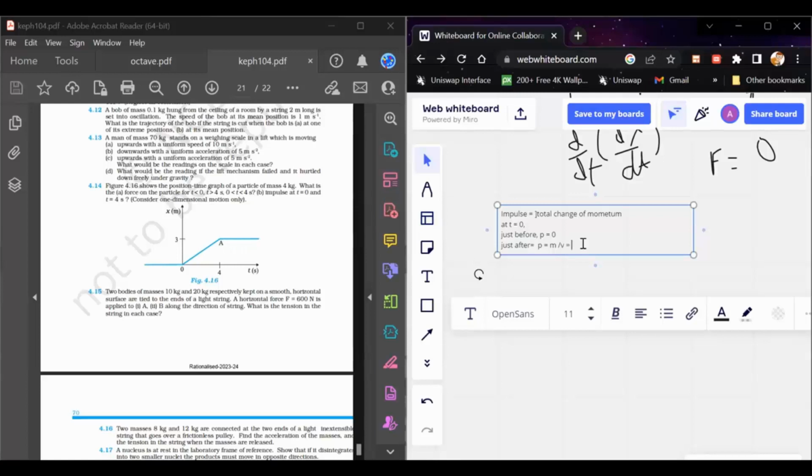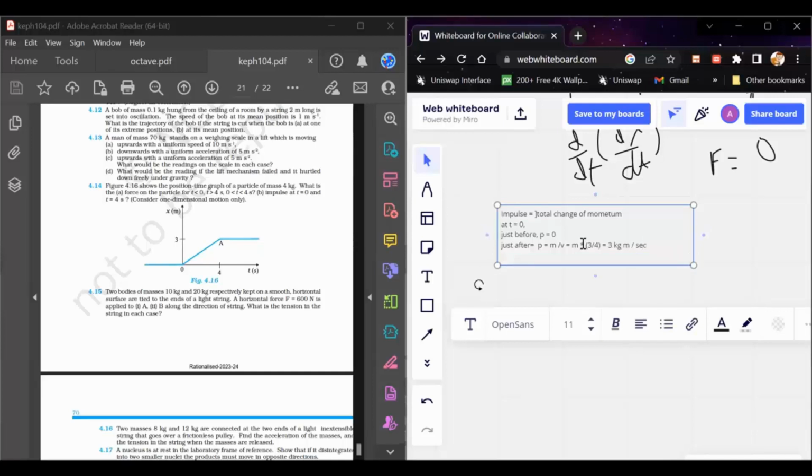So mass into velocity is equal to 3 kg meter per second. So this is the final momentum. The impulse J is equal to P final minus P initial, which is 3 minus 0, so this is equal to 3 kg meter per second.